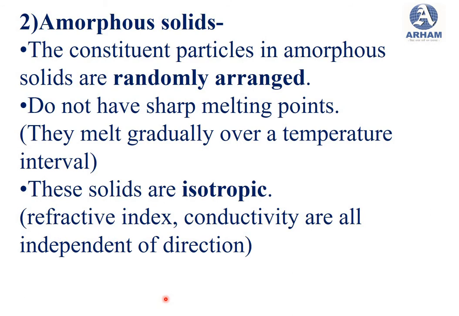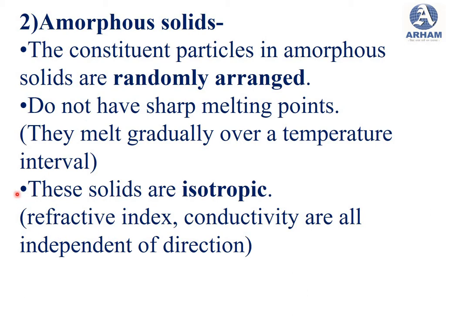The second type of solid is amorphous solid. The constituent particles in amorphous solids are randomly arranged. Then they do not have sharp melting points. Amorphous solids do not have sharp melting points. That means they melt gradually over a temperature interval.